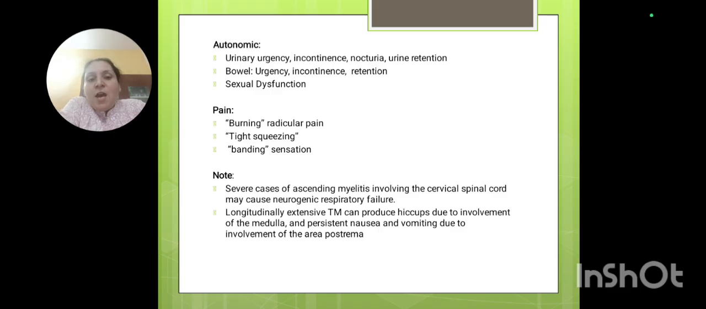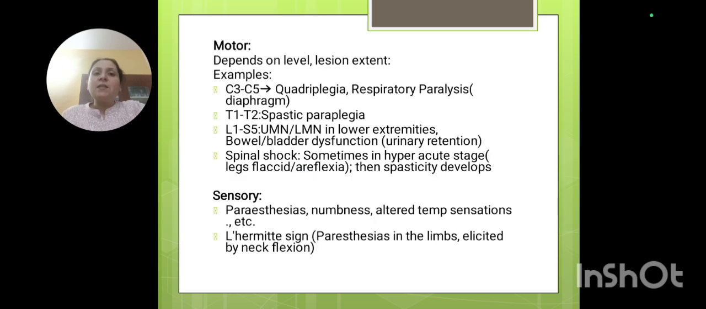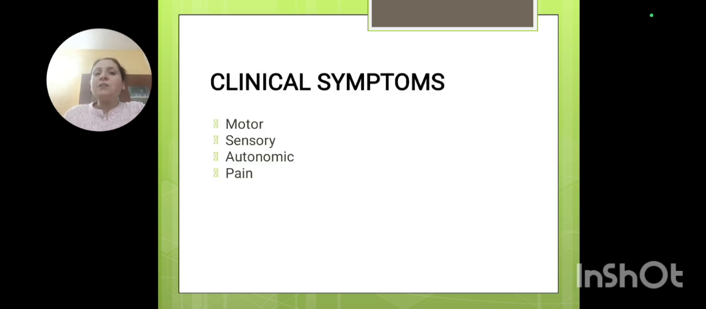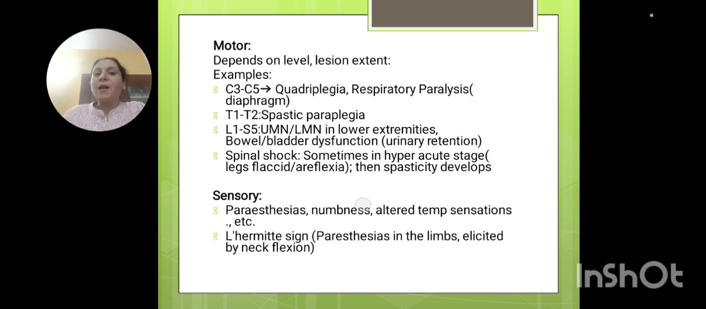Pain: the pain over here is burning radicular pain, which is not tolerable, band-like pain, as if something is tied around, and tight and squeezing pain is there. Fine. So along with this, these are the typical clinical features: motor, sensory, autonomic, and pain.